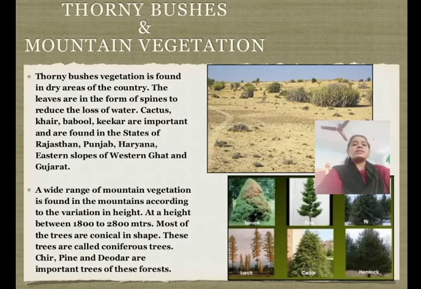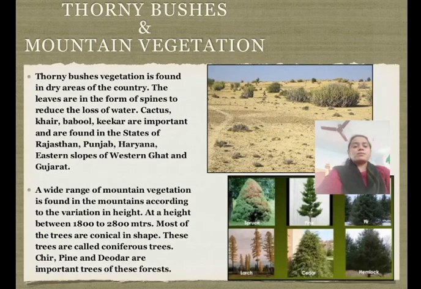As the altitude increases, evergreen trees with broad leaves such as oak, fir and chestnut are found. At heights between 1800 and 2800 meters, we find coniferous trees which are shaped like cones and have needle-shaped leaves. Pine, cedar and deodar are examples of conical trees. At heights above 3500 meters, alpine trees and shrubs are found.